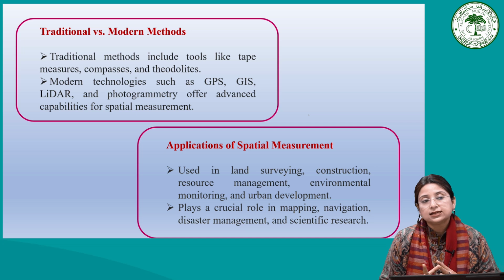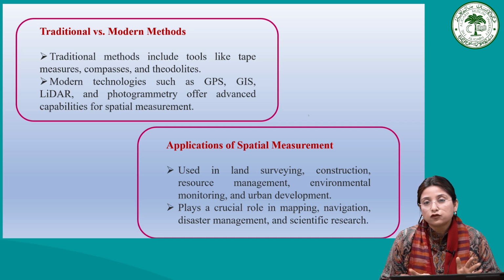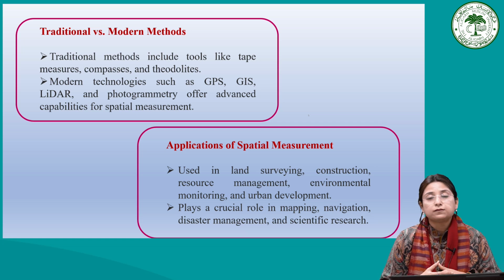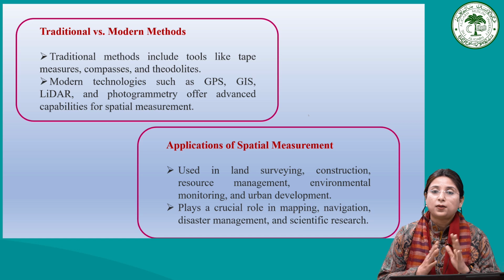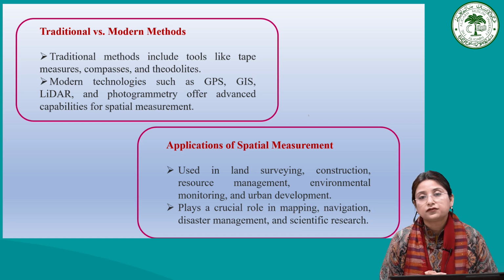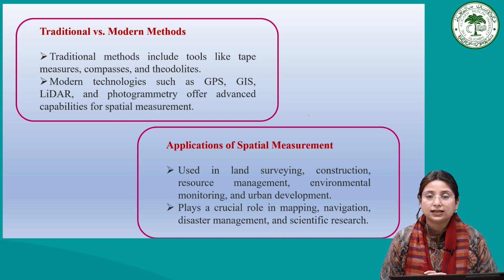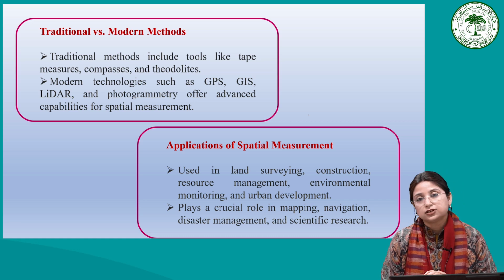But nowadays in this modern world, we have lots of modern technology, such as GPS, GIS, LIDAR and photogrammetry, that offer numerous capabilities for spatial measurement. From past to present, lots of differences have been seen in the tools and techniques.